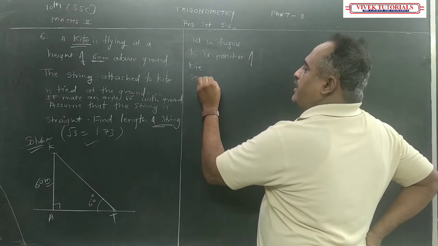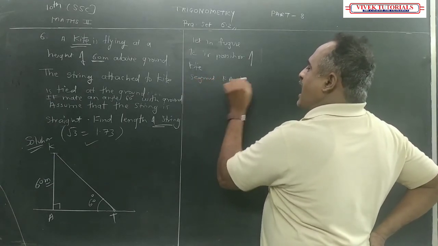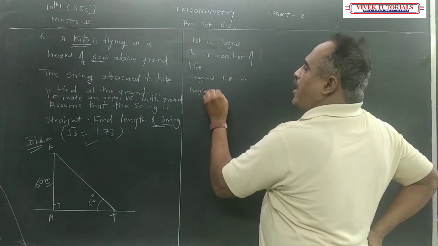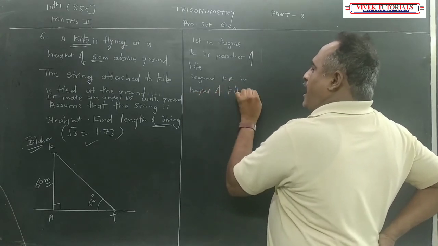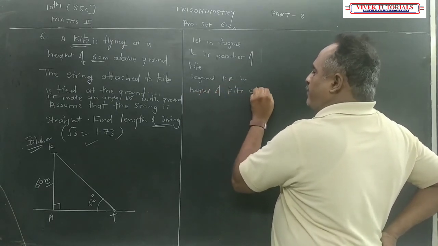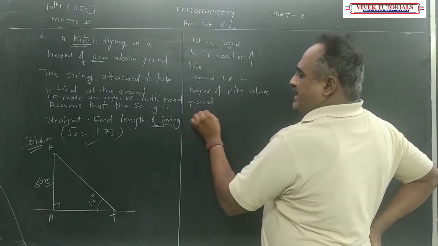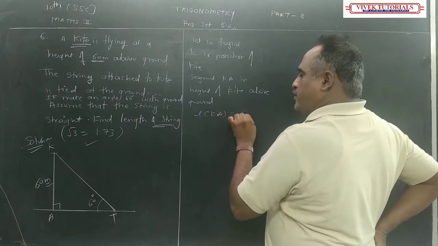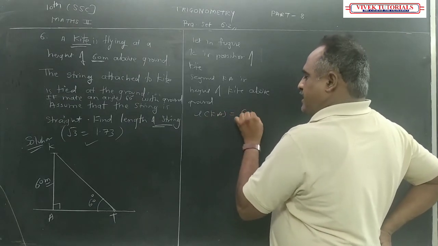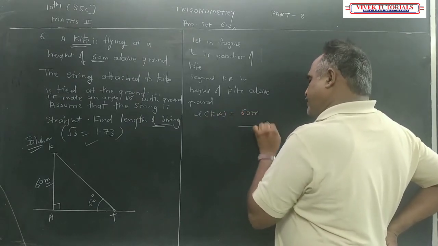Segment KA is height of kite above ground. So length KA is equal to 60 meter. I'm going to take it as equation 1.